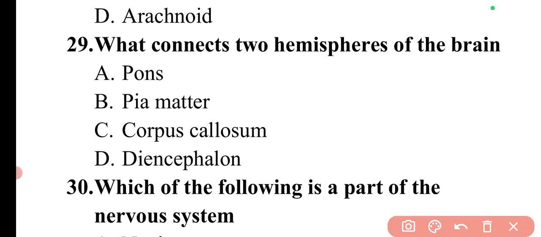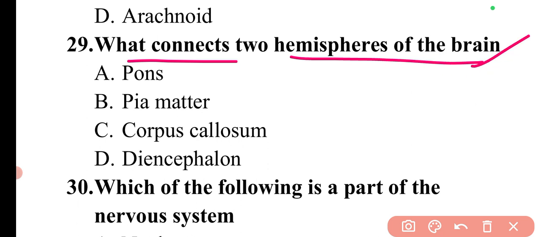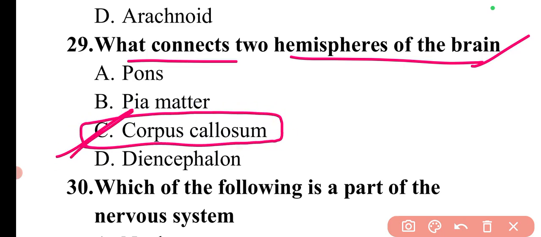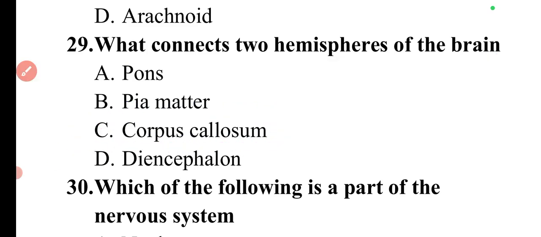Then next question is, what connects two hemispheres of the brain? So the two hemispheres of brain are connected by corpus callosum. So here option C will be the correct answer.